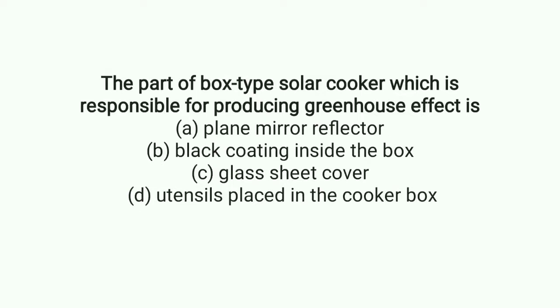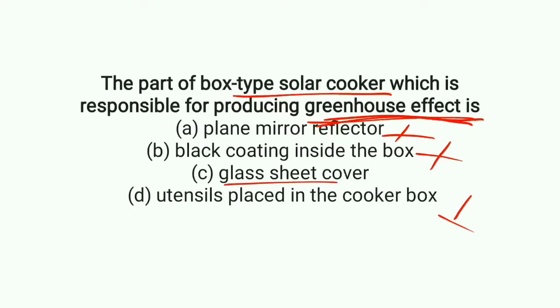The part of a box type solar cooker which is responsible for producing the greenhouse effect. Which is responsible? A plane mirror? No, a plane mirror will not be responsible for the greenhouse effect. A black coating inside the box? No. Utensils placed in the cooker box? No. The glass sheet cover is responsible for the greenhouse effect. So option C is the correct answer.